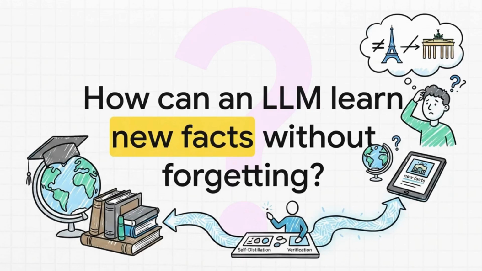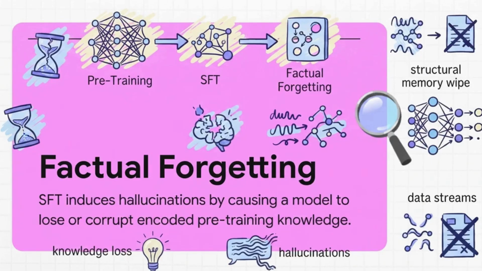So why does this happen? And more importantly, how do we fix it? To figure this out, we actually need to completely reframe how we look at AI hallucinations during supervised fine-tuning, or SFT for short. You see, these aren't just random creative glitches. We're dealing with a very specific phenomenon called factual forgetting. When we fine-tune a model with new information, the parameter updates actually cause the model to lose or fundamentally corrupt the knowledge it had already safely encoded during its initial pre-training. We can't just treat this as a simple error. We have to investigate it as a structural memory wipe.